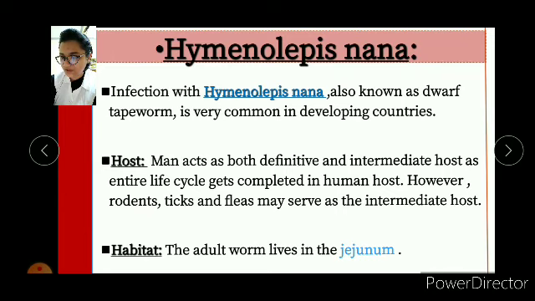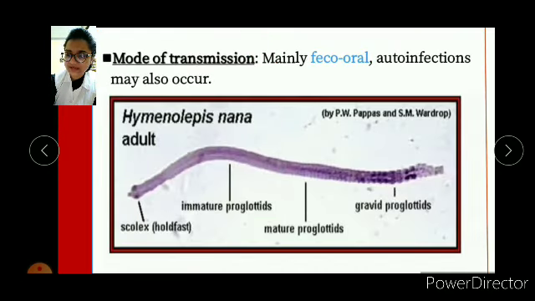So what is the jejunum? You know, right? In the digestive system, the small intestine is divided into three parts. First of all the duodenum, then the jejunum, then the ileum. The jejunum is the middle part of it. Then the mode of transmission is mainly fecal-oral, and autoinfection may also occur. In Hymenolepis nana, this is the scolex, this is the immature proglottids and mature proglottids, and these are the gravid proglottids.